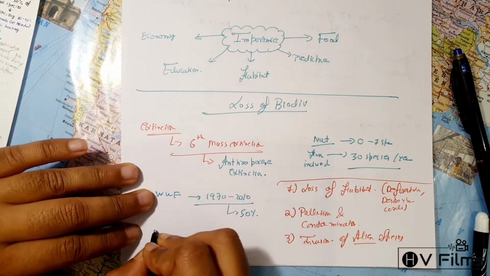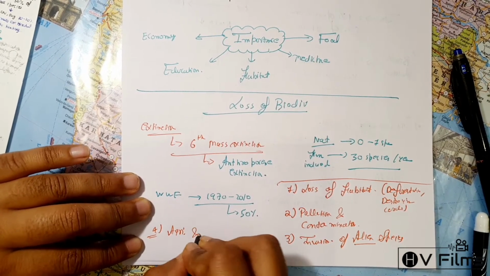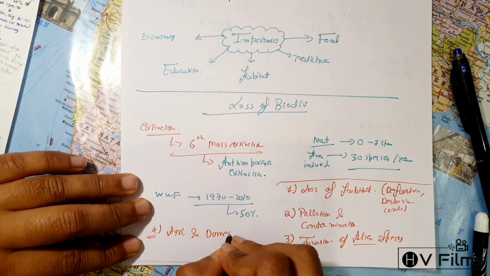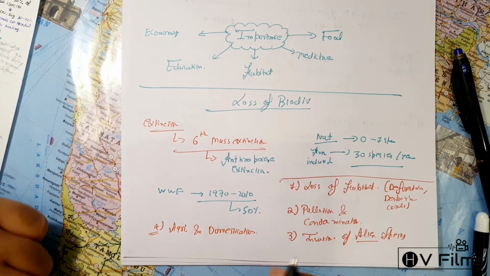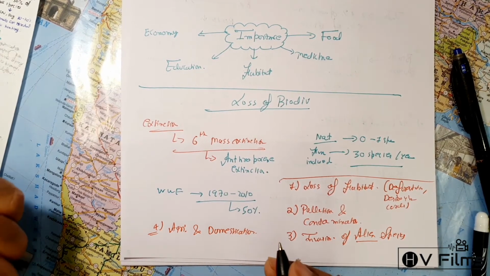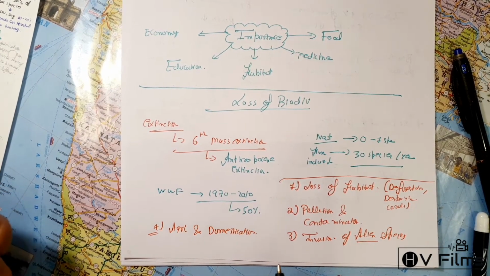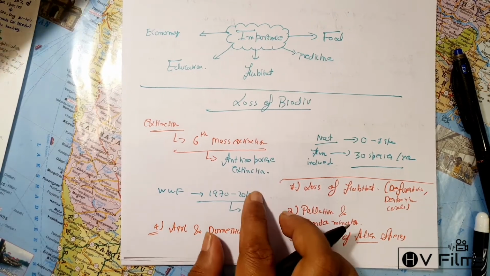And the fourth is basically agriculture and domestication. For example, artificial ecosystems, which lead to man and animal conflicts. This is also one of the examples where the main biodiversity has been lost.